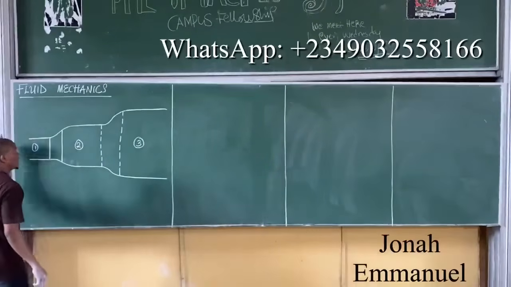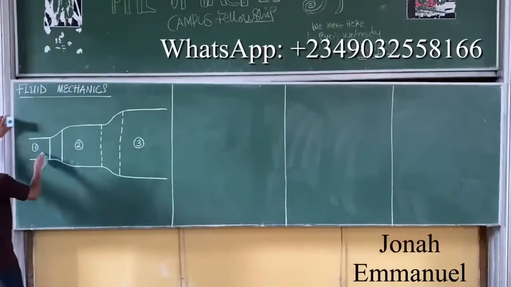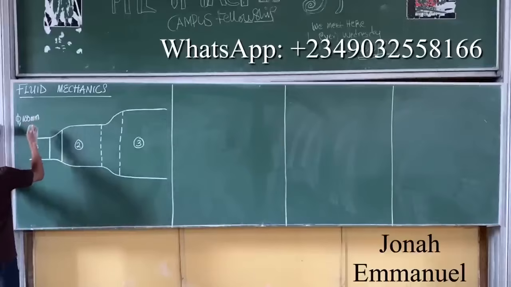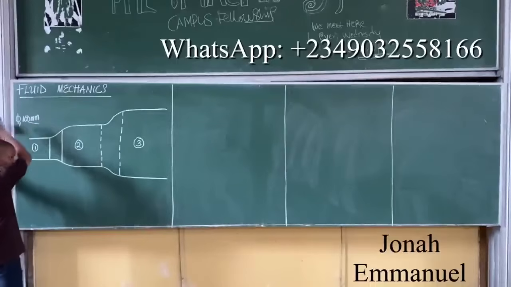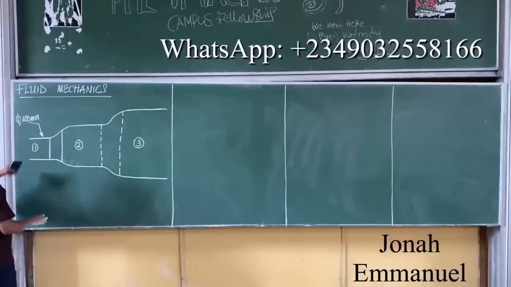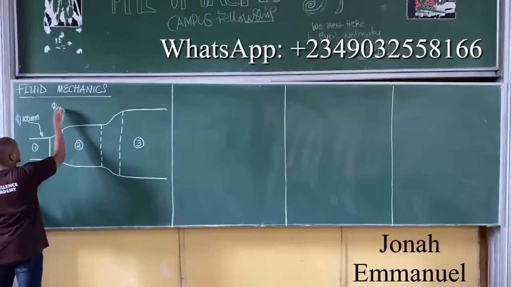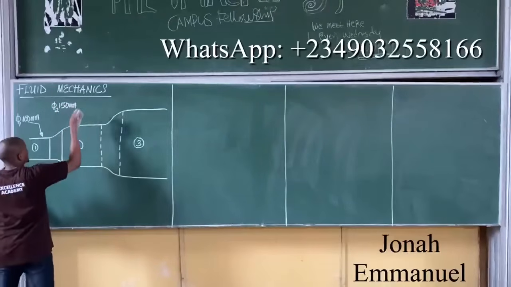You know how we represent diameter in engineering? For section 1, phi 1 is 100 millimeters. That means diameter of section 1. Next, diameter of section 2 is 150 millimeters.